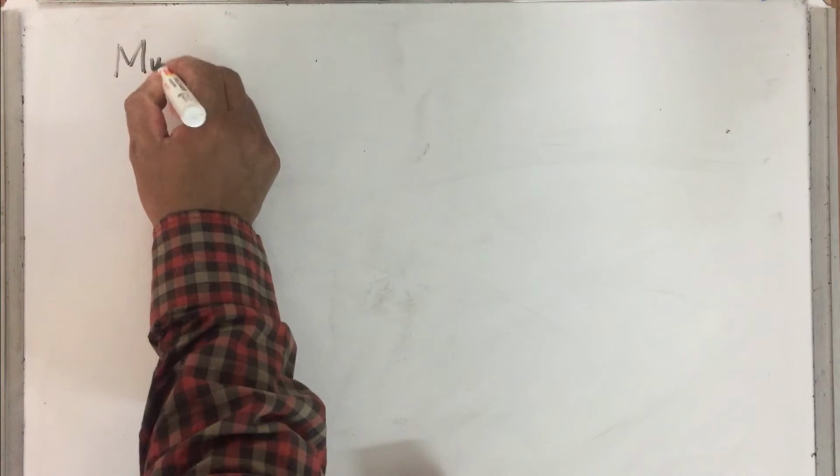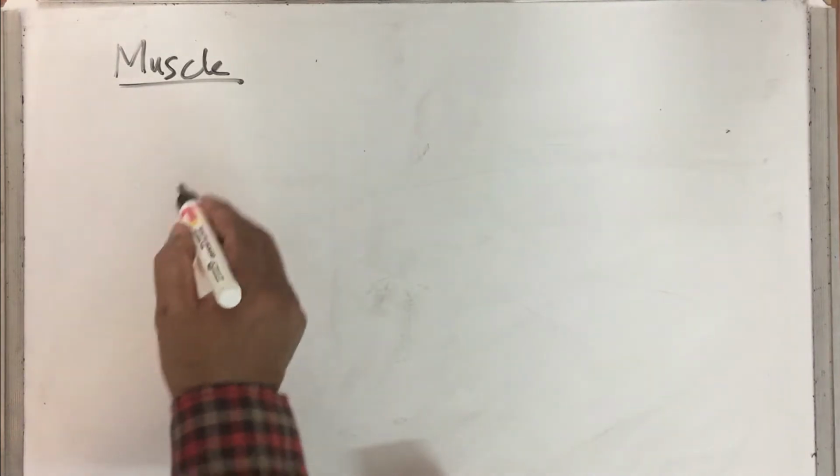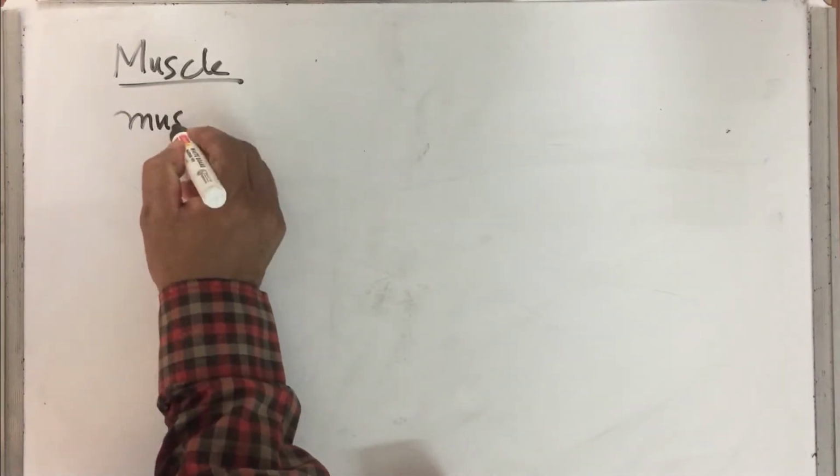The third precursor molecule for gluconeogenesis is alanine. You know that alanine is an amino acid. Let us see how this is produced. Once more we go back to muscle. So in muscle there is a regular turnover of protein. So therefore this is muscle protein.